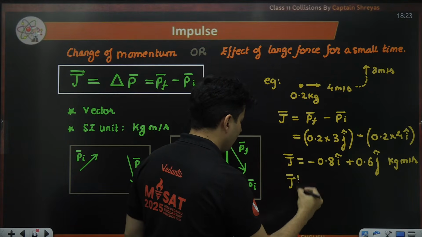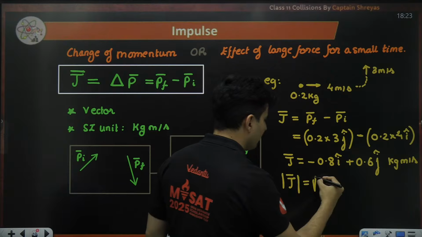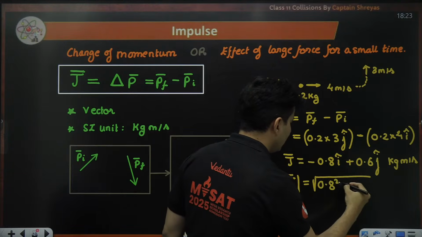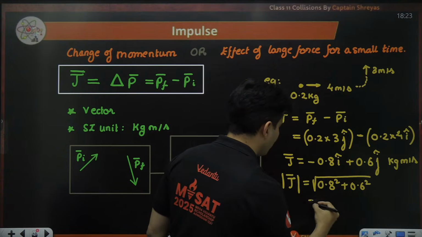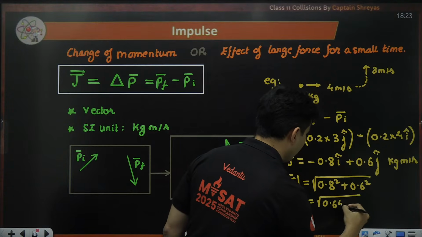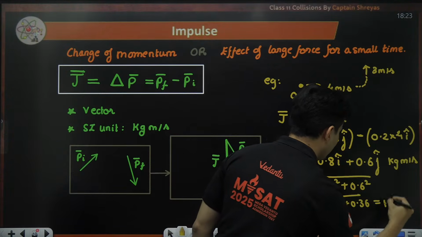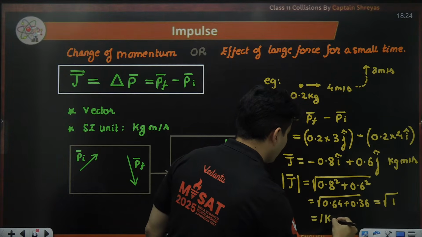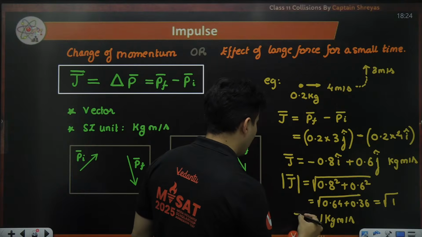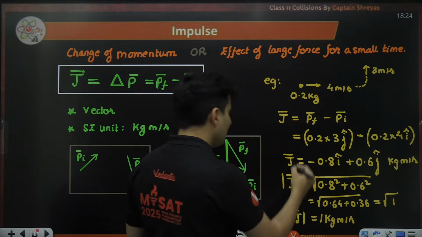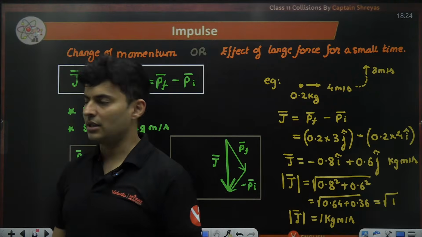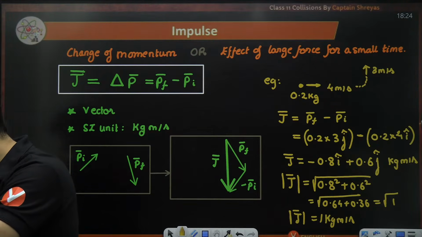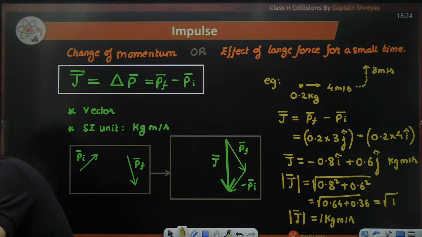If somebody asks you what is the magnitude of that impulse, then you just have to take 0.8 square plus 0.6 square. This will be nothing but 0.64 plus 0.36, which is just going to be 1. So it's just going to be 1 kg meter per second magnitude wise. If magnitude is asked, that is the answer; if direction is asked, then we will write it in i-j-k form. Is that okay, everyone? Awesome. Very good. Keep it up, guys.